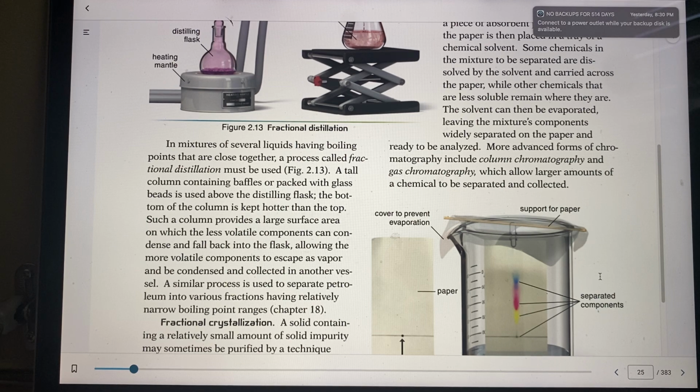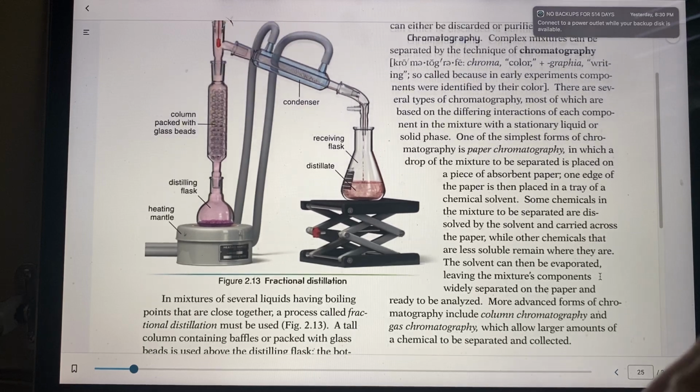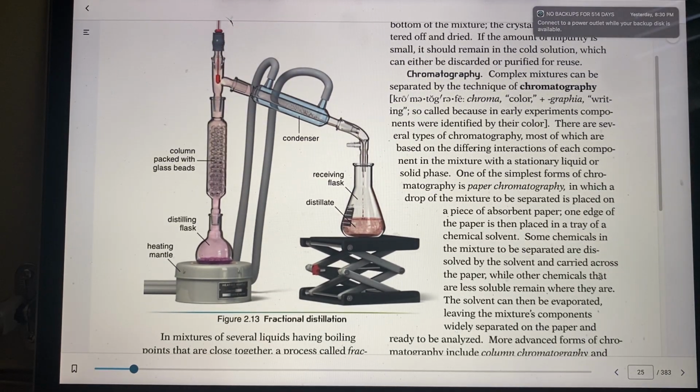Such a column provides a large surface area in which the less volatile components can condense and fall back into the flask, allowing the more volatile components to escape as vapor and be condensed. A similar process is used to separate petroleum into various fractions having relatively narrow boiling points. It just gives it more area to collect, because this is fractional, not so simple. Now we have fractional distillation.